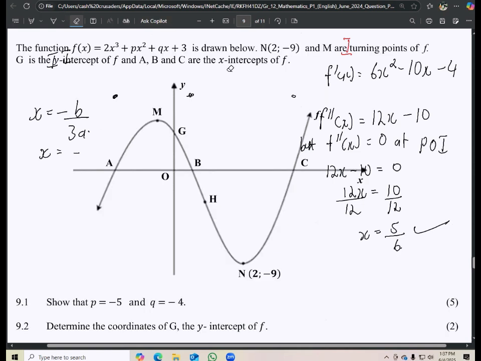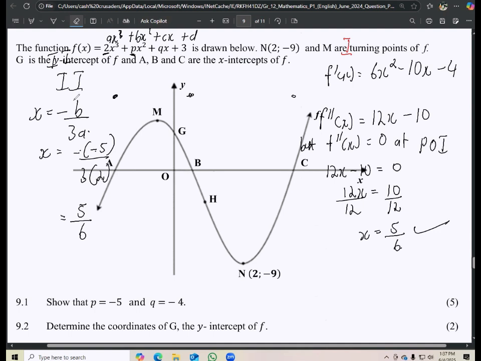So your b value becomes the p value over here. Remember, this is in the form of ax cubed plus bx squared plus cx and then plus d. So the b we are talking about is this value over here. We did calculate and we found negative 5. So negative 5 over 3. And then the a value is this one here. So that's 2. Now negative times negative, it's positive 5 over 3 times 2, that's 6. So that's method number 2 that you can use to find the point of inflection.